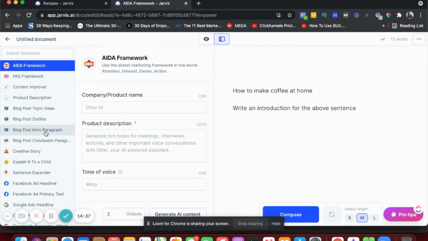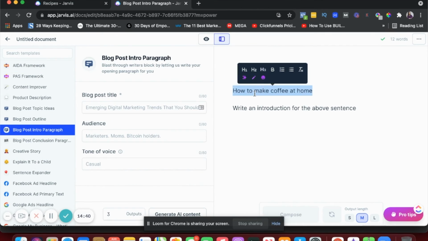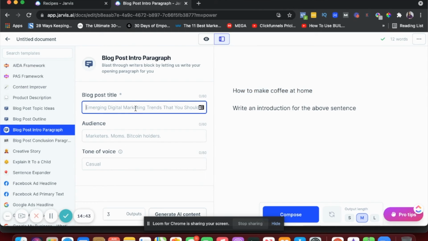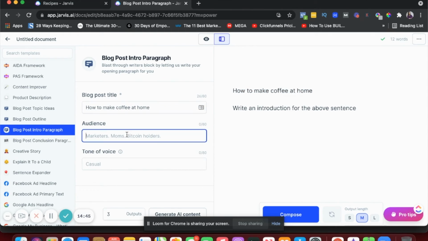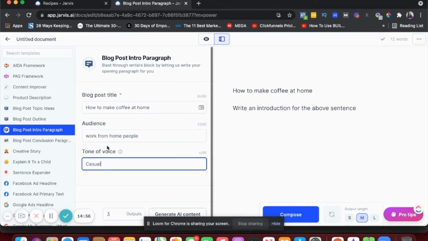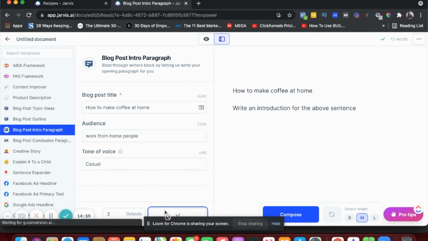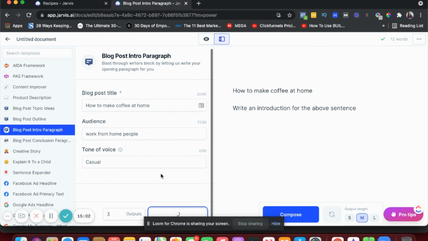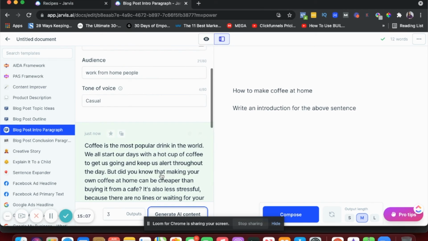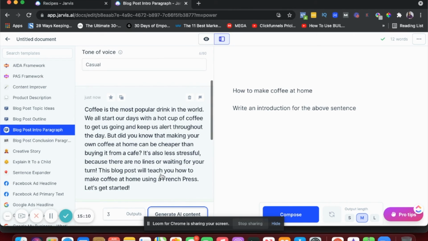So let's say I wanted to write an introduction for this blog post. The title is How to Make Coffee at Home. The audience is work from home people. Tone of voice is casual. And then I can just say generate AI content. And then it'll generate an intro for me, which of course I can edit. I will need to check for grammatical errors, but I can use something like this. So, "Coffee is the most popular drink we all have nowadays." This is pretty decent, right?